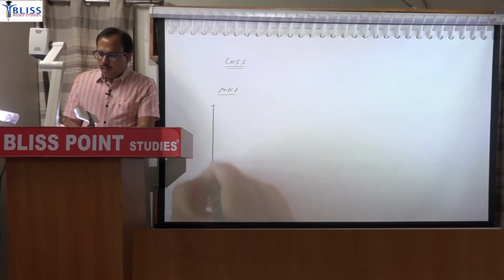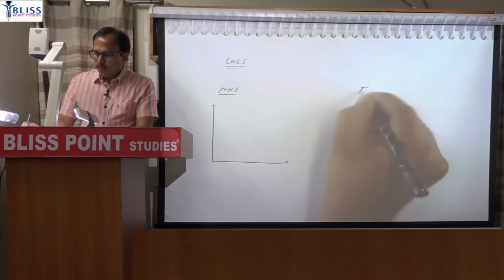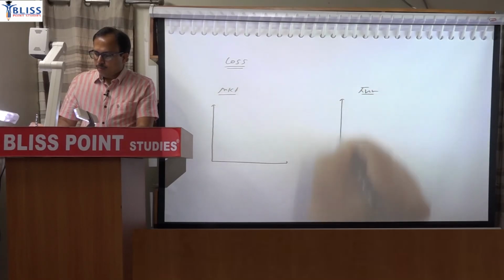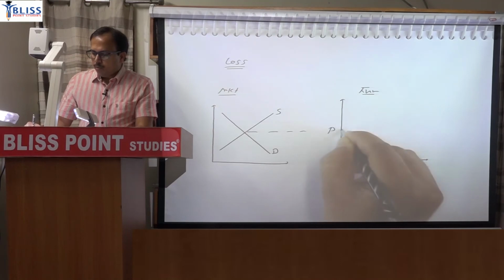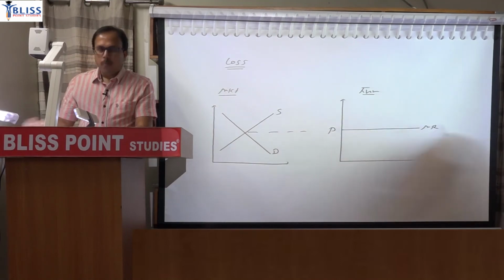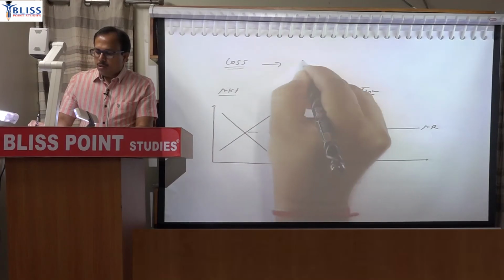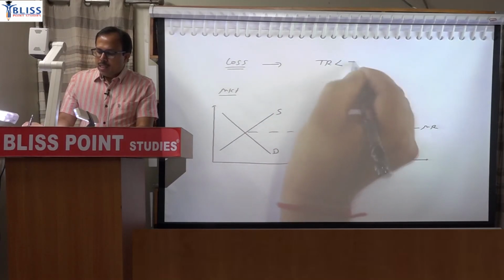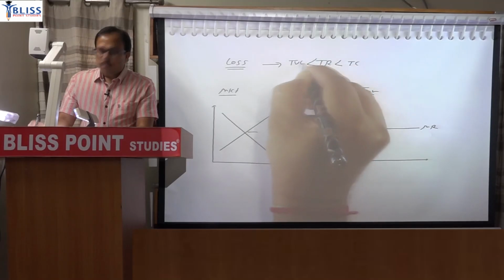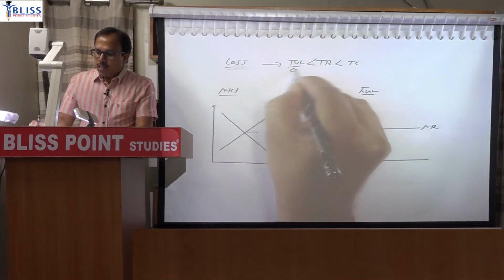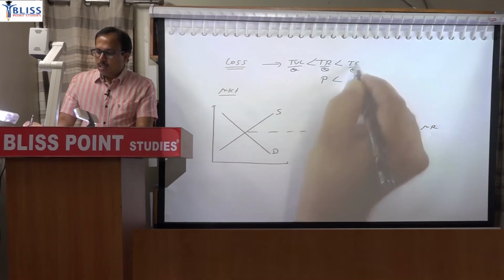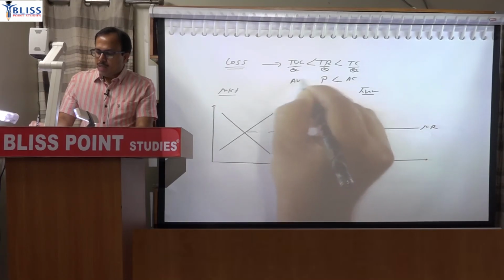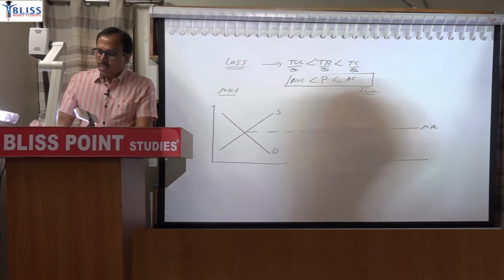Now show it graphically. Market demand and supply. Price is determined by market. For the firm, price is constant. Remember, in the case of loss, total revenue is less than TC but greater than TVC. So if you divide by quantity, TR by quantity becomes price. This will become average cost and this is average variable cost. So you have to show this case.